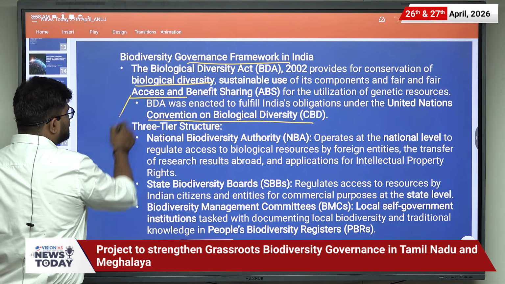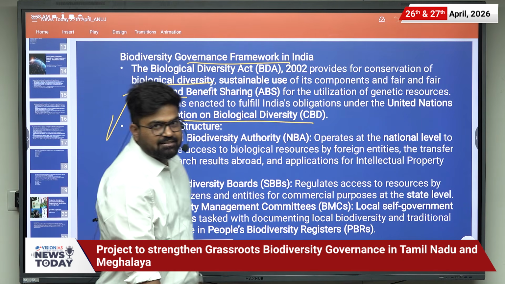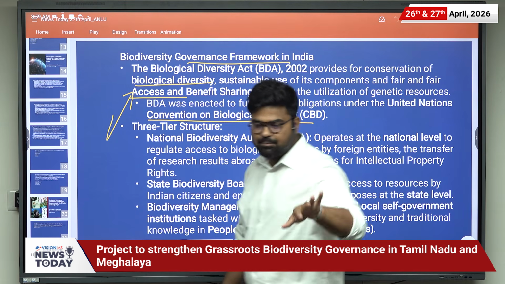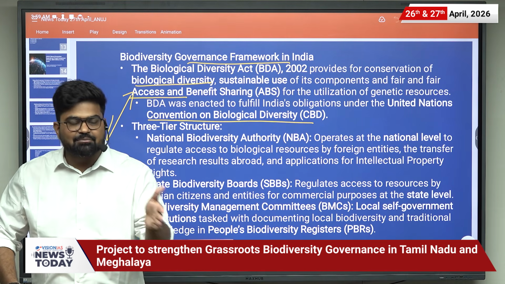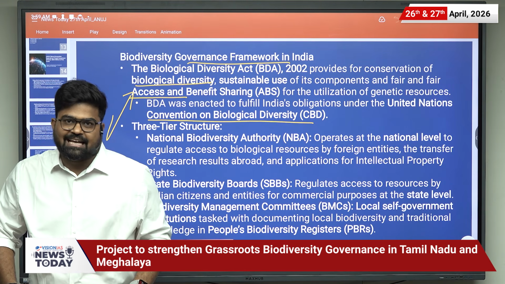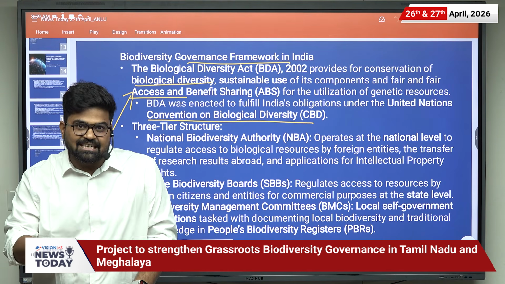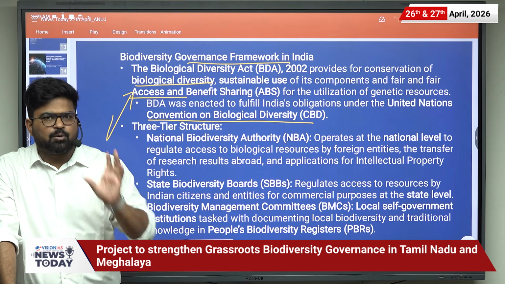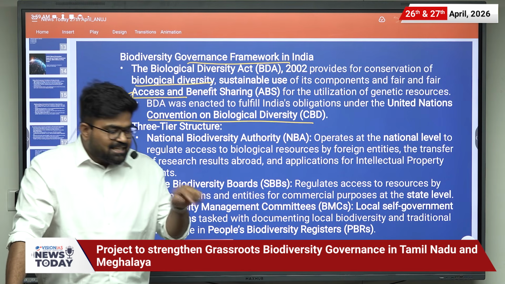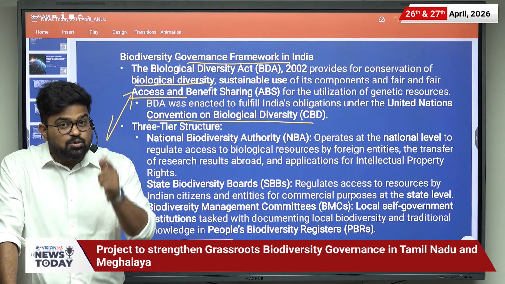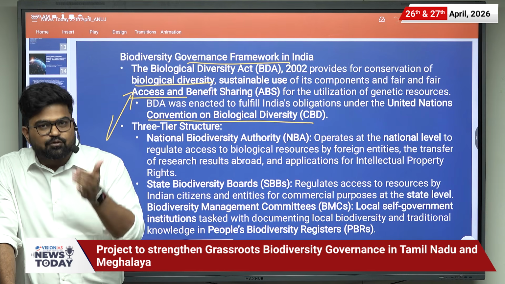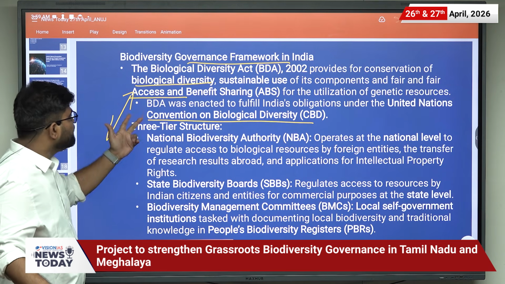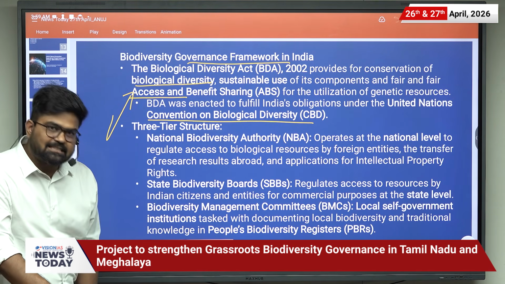And what does this mean, access and benefit sharing? Suppose there is a resource, a natural resource in a particular area, and some company is coming to that area and utilizing it to make a product which is useful for the global population. But the community which is living there should also get benefit from the profit of that product. That is the meaning of access and benefit sharing.